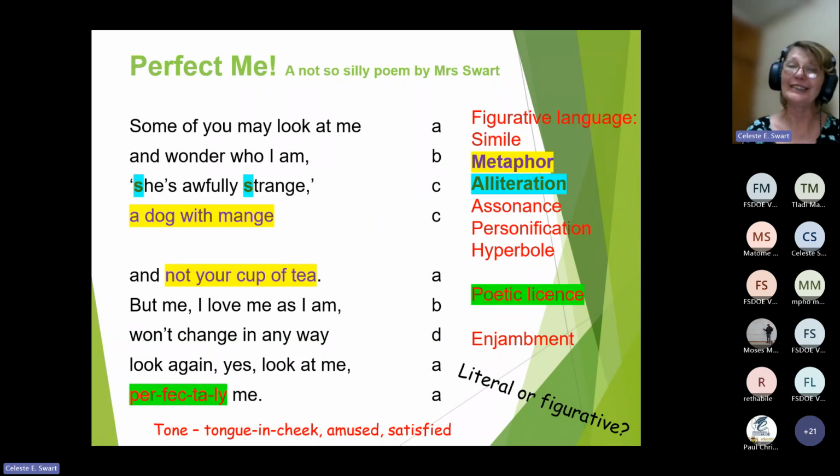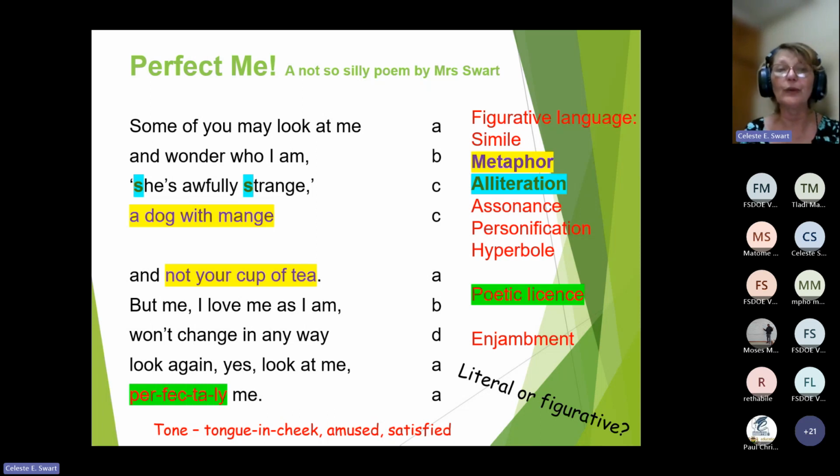And don't forget, you're going to do a quiz after this, and I want you to try your very best. There are some questions to do with the discussion on how to analyze, and then there are also some questions on the poem itself. Look carefully at the figurative language and make sure you can identify it. Something I want you to remember, alliteration can also be asked as a sound device.